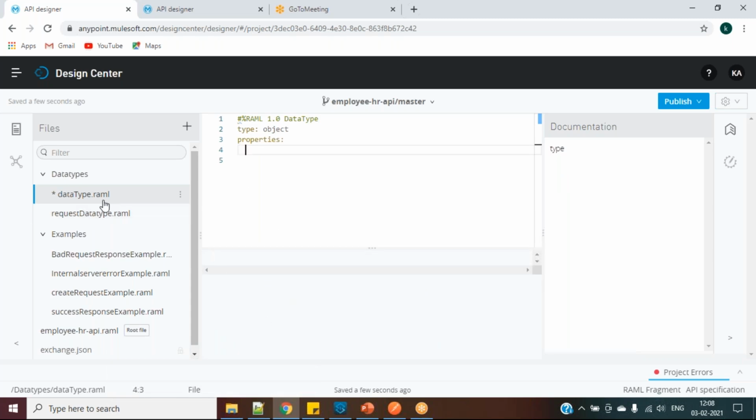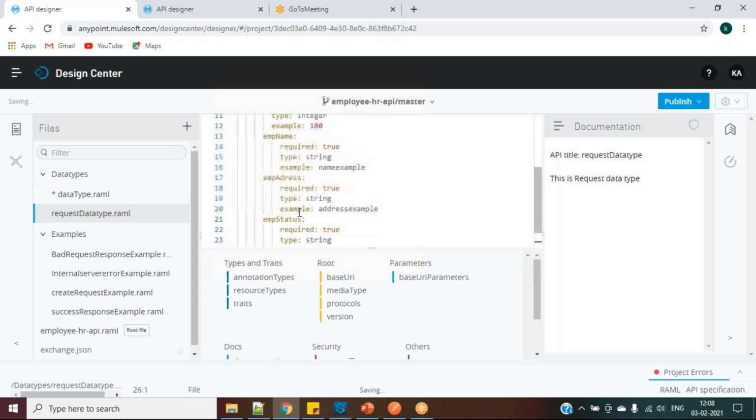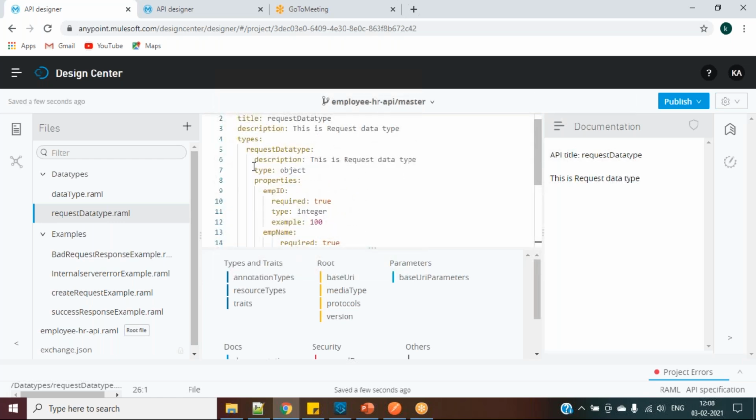But I have this one. I'm just checking if at all I have given the right one only. Give me a minute. Properties from this one I will add.